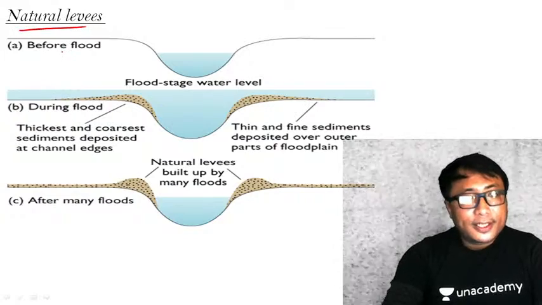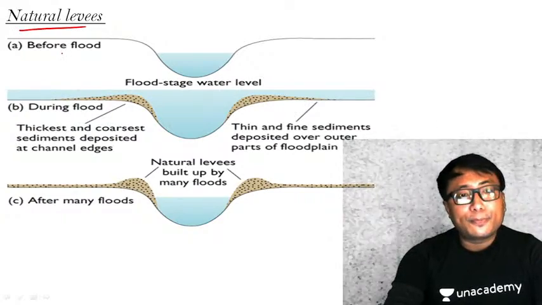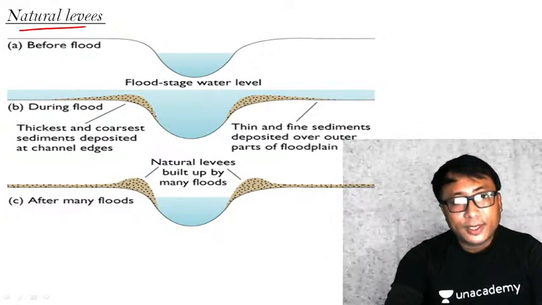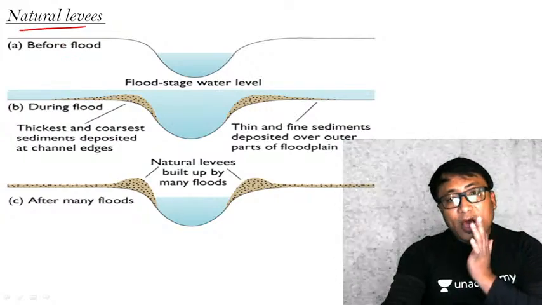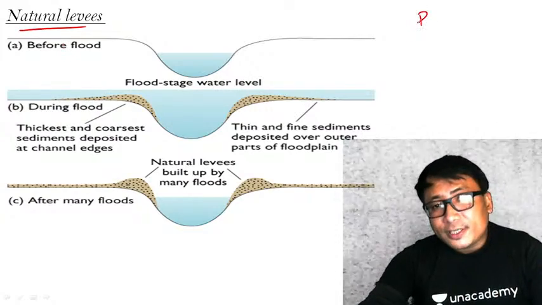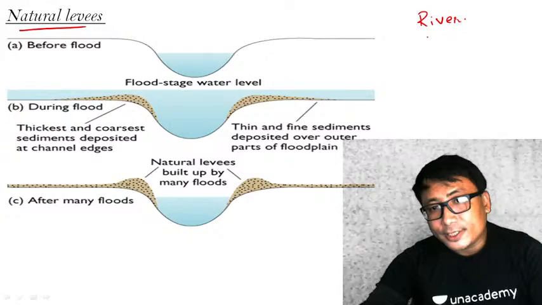Natural levees. This is also one type of depositional fluvial landform. You see here, yesterday we saw river regime. River regime.